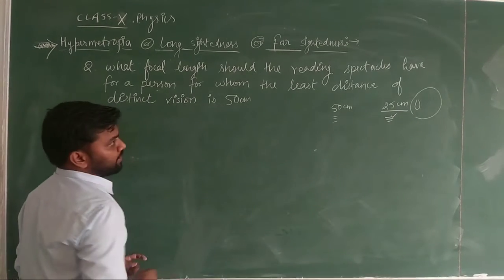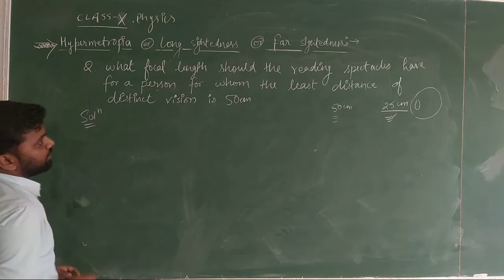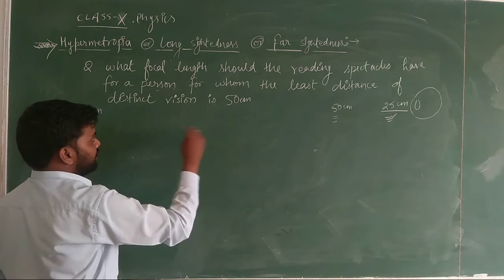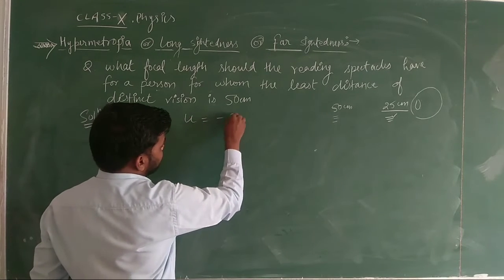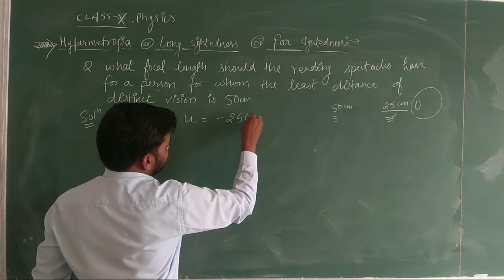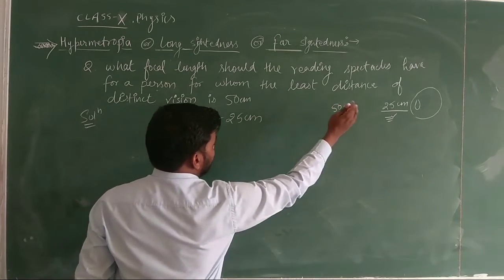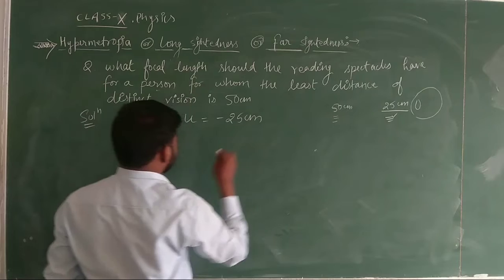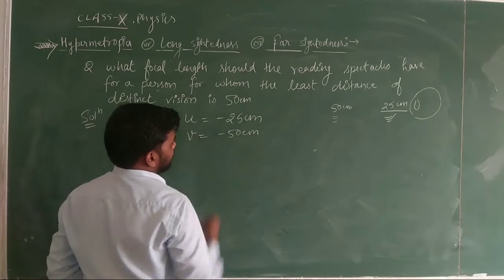It is on the left hand side of the lens, so we can calculate the focal length of the lens. So here the object distance u will be minus 25 centimeter, and the image distance, we need to make the image of that object at 50 centimeter, so v will be minus 50 centimeter.